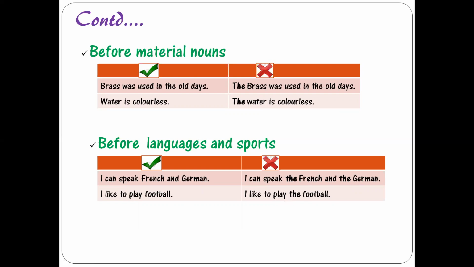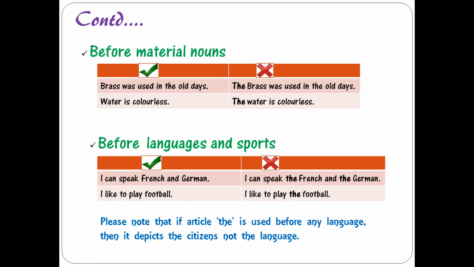Here, in this example, you have to understand one thing, that if we are making use of article the before the name of the languages, then they give a completely different sense, right? What I mean to say is that when you say I can speak the French and the German, although it is correct in form, it is wrong here because I'm talking about languages.